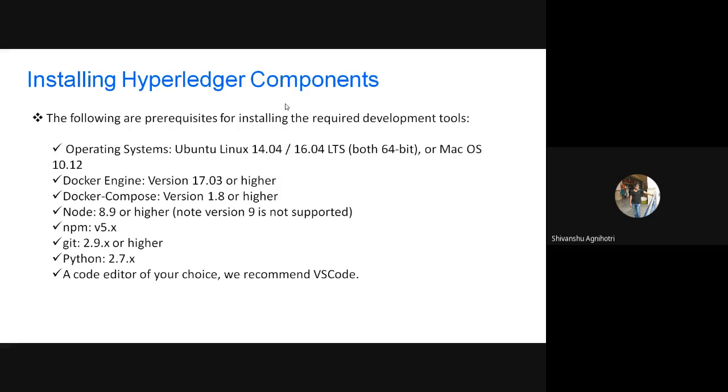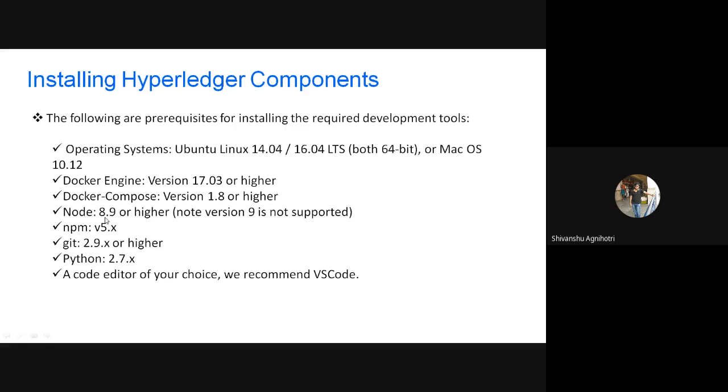Now this is the main part: installing Hyperledger components. I will be discussing the Linux operating system, because in the past I have worked on Linux only. These are some prerequisites you should have. For Hyperledger components, if you have Linux or Mac OS, the prerequisites are: Docker Engine, Docker Compose, Node and its dependencies, npm, Git, Python, everything.